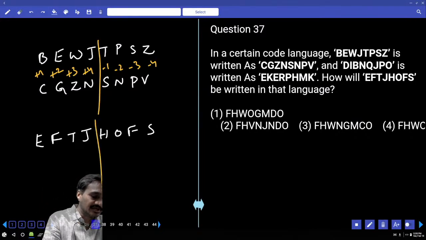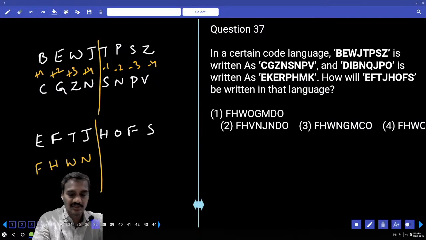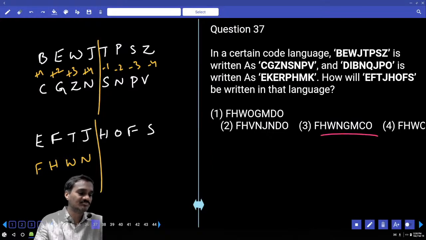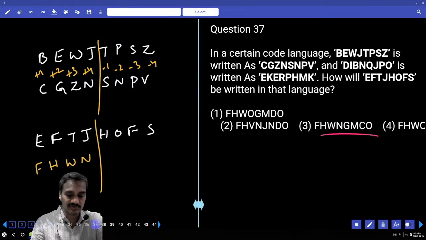And similarly here again, E plus 1 is F, F plus 2 is H, and T plus 3 is W, and J plus 4 is N. FHWN. Now among the given choices, we have it only in choice 3. So choice 3. Next one, 38.